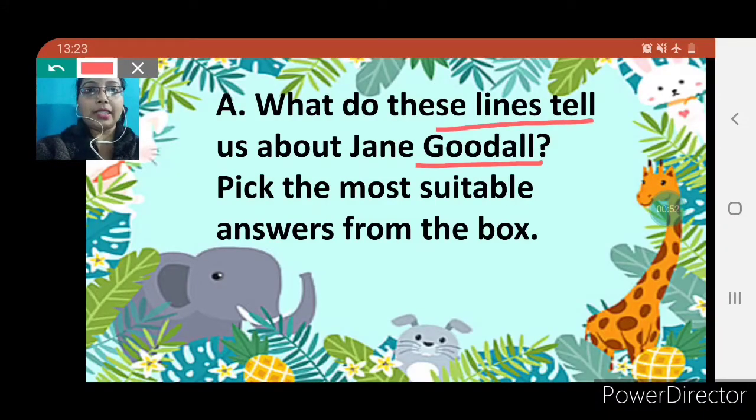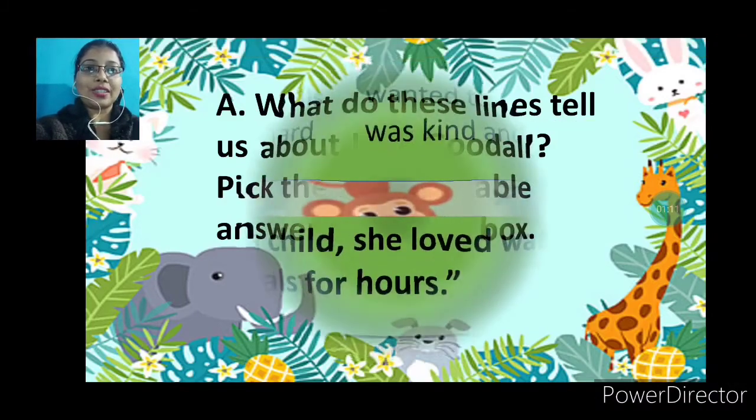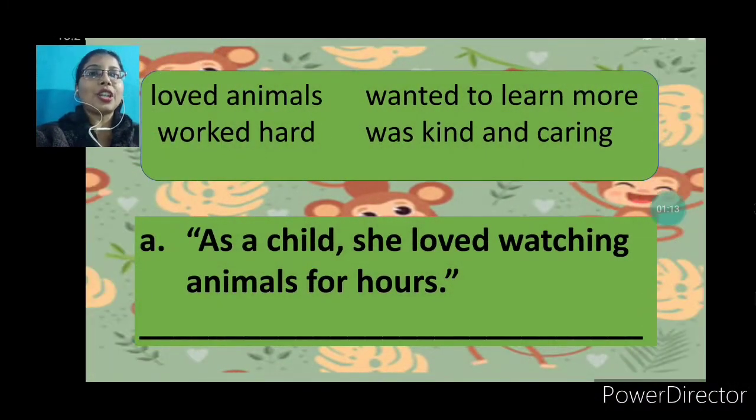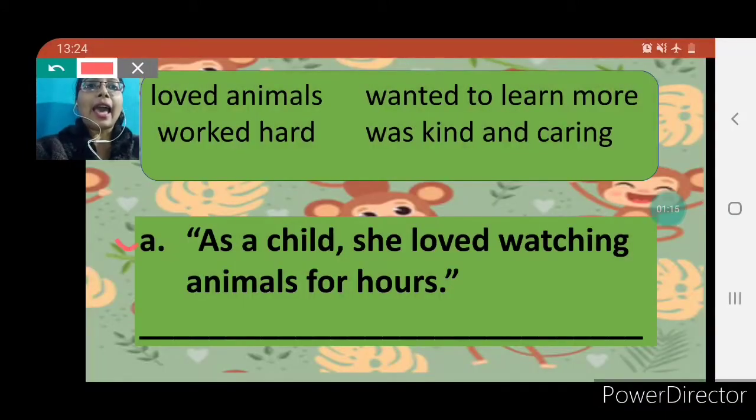That means some lines are mentioned in your next slide, and you have to pick the most suitable answers from the box. Okay children, so let's see what are the most suitable answers and what are the questions. Here question number A is, as a child she loved watching animals for hours.